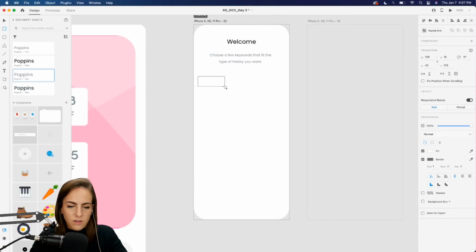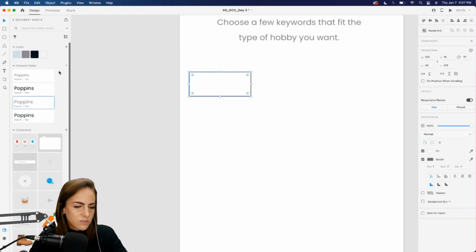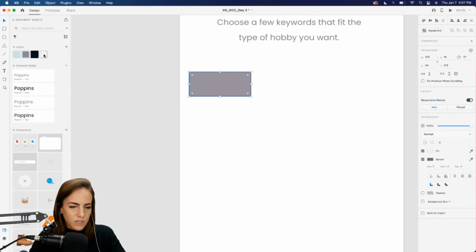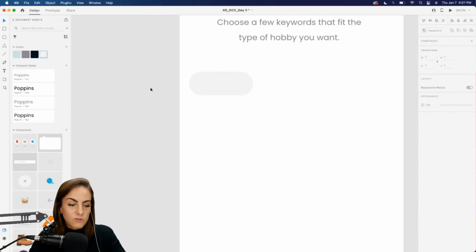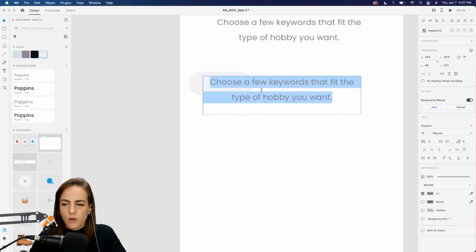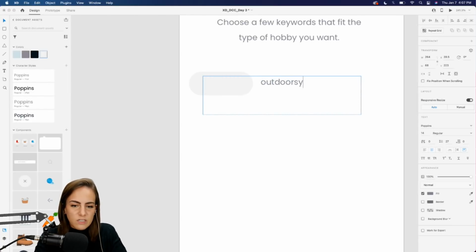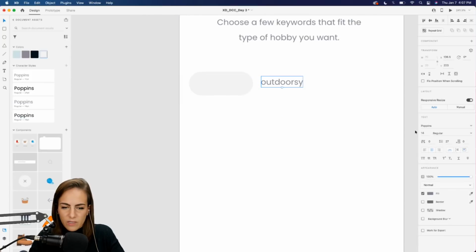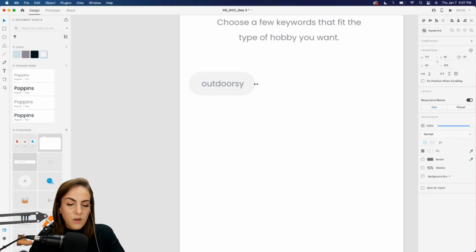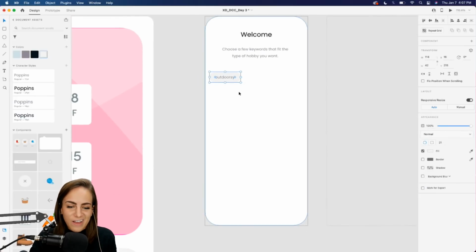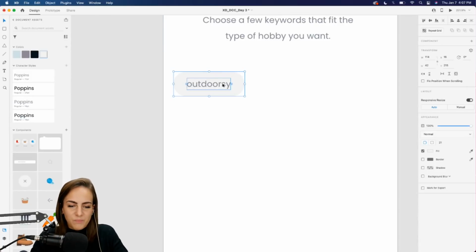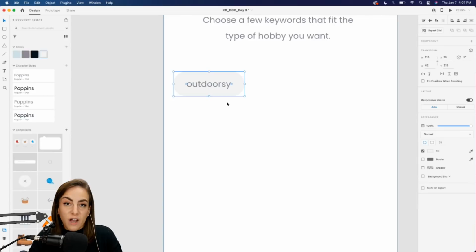So I will just draw some rectangles. And I've got some colors already selected over here. I kind of want this to be super light. And we're going to use content aware layout for this. So maybe this one will be outdoorsy. You want some kind of outdoorsy hobbies. And we'll put this right here. Since I want to do a lot of keywords here, instead of whenever I type something out for a new keyword adjusting the spacing and making sure it's the same for each one, that's where content aware layout comes in.